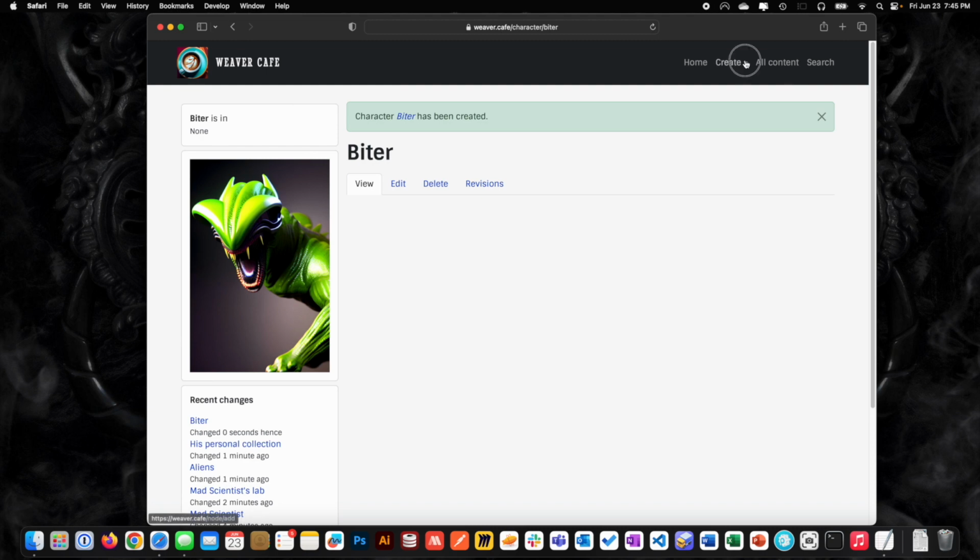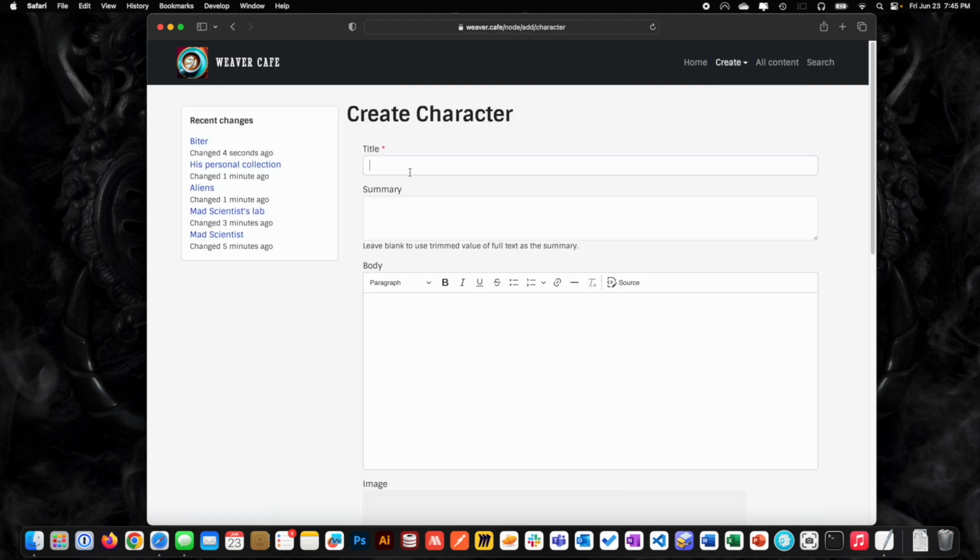All right. Then we're going to create another character, the horned alien. It's not horny. He's horned. Likes to hit things with his horn.